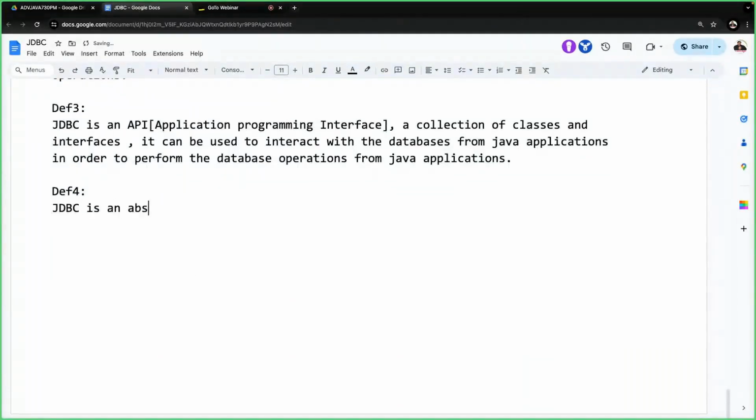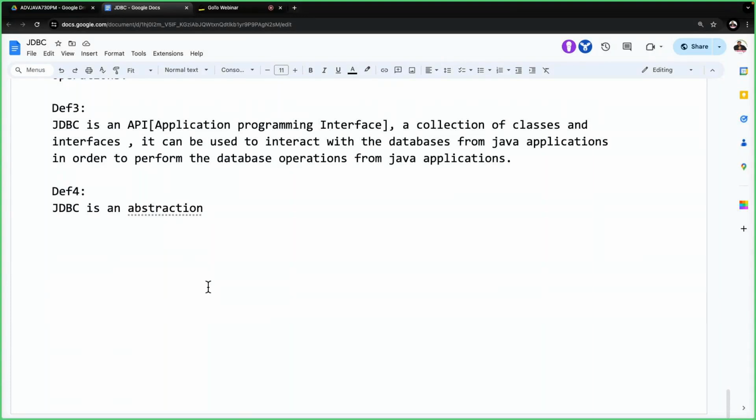JDBC is an abstraction. If I ask you a question now, tell me something about object-oriented features, then we give 7 object-oriented features, where one of the features is abstraction. If I ask what is abstraction, we answer that the process of hiding some unnecessary things and showing some necessary things is called abstraction. That is the simple definition we understood, but the real, effective abstraction concept we are going to understand in this particular example that I'm going to show now.